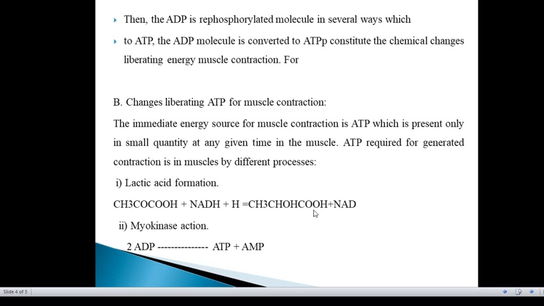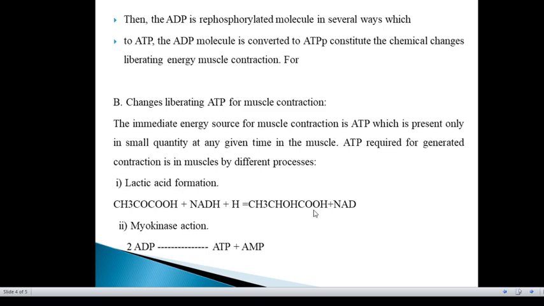ATP concentration in muscle is maintained by different processes, that is, lactic acid formation or myokinase action. In lactic acid formation, a muscle can continue to contract in the absence of oxygen during a period of rapid activity when the respiratory system cannot supply sufficient oxygen for the needs of the muscle.